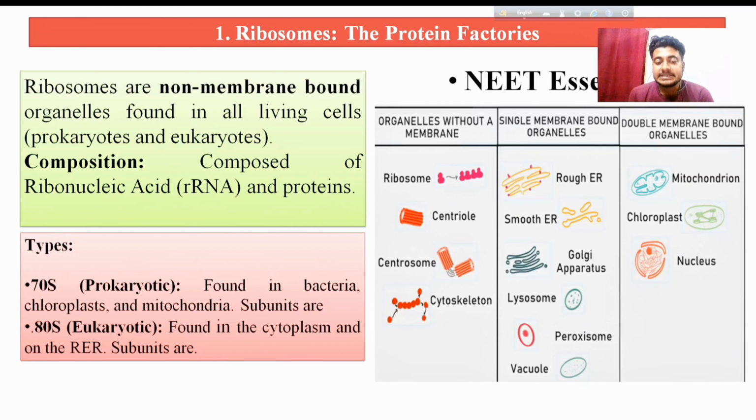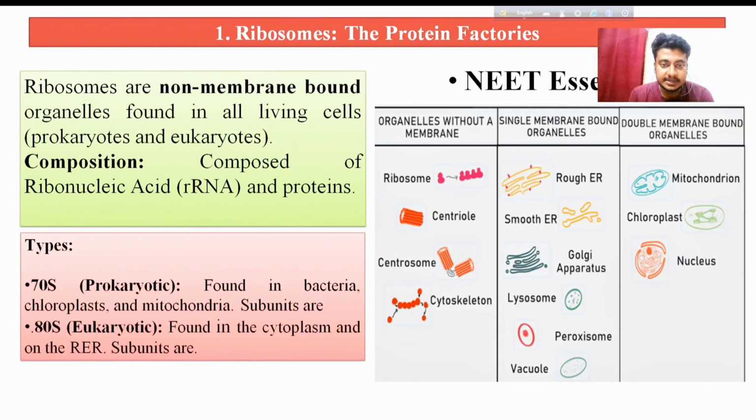And then this is our NEET essentials membrane classification. This is not a direct topic of ribosome, but when we see that ribosomes are non-membrane bound organelles, there is a question about which organelles are without a membrane, and some organelles are with double membrane. So this is the classification: without a membrane, with single membrane, and double membrane. Without a membrane there are ribosome, centriole, centrosome and cytoskeleton. Single membrane are RER, SER, Golgi apparatus, lysosome and peroxisome. Also vacuole is there, and double membrane we all know: mitochondria, chloroplast and nucleus.